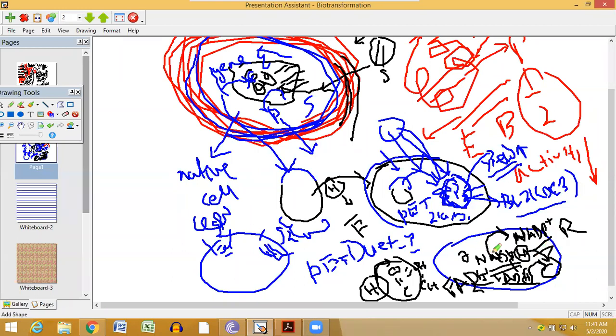Yes, after a sufficient amount of time, this NADPH will be depleted, because the cell does not have infinite molecules of NADPH. But at that time, once you add an external source of hydrogen like glucose, it will regenerate the NADPH from NADP plus, and again for a few hours this reaction will go on. So this is the beauty.